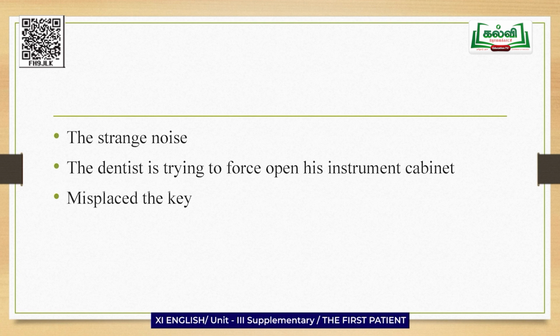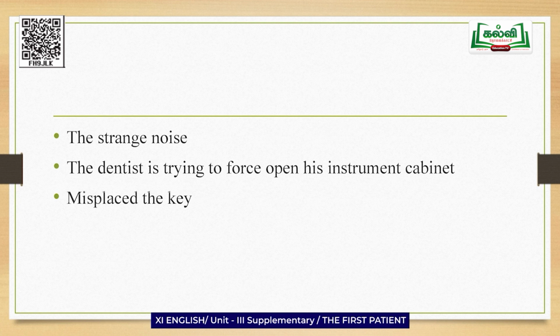The dentist keeps on trying to find his key. Joe explains that the strange instruments, a hammer, a pair of pliers and a hacksaw, were used by the dentist while trying to open his instrument cabinet.